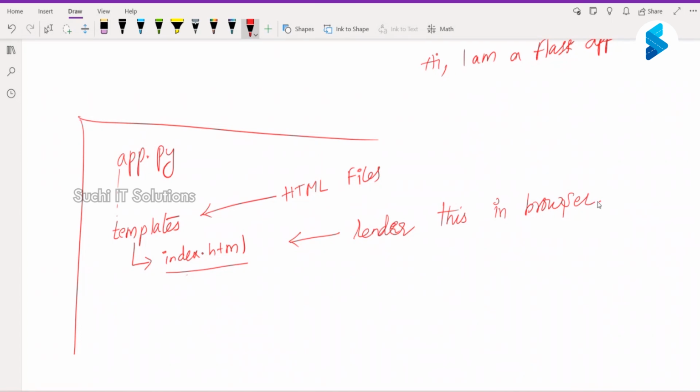Okay, now this is what we have done, right? So we will also do, okay, so let's start with this.